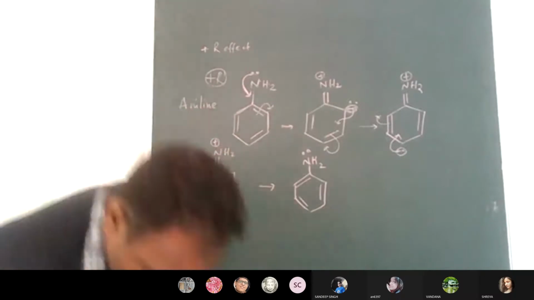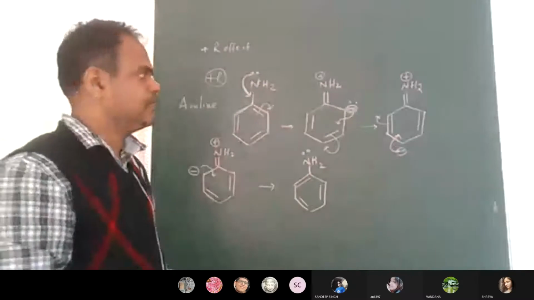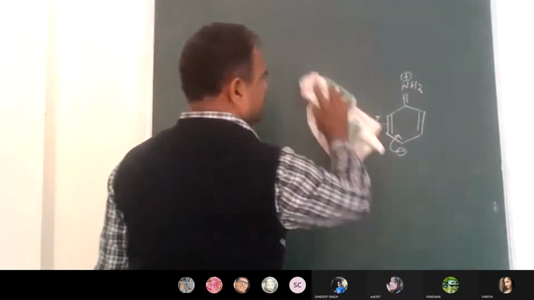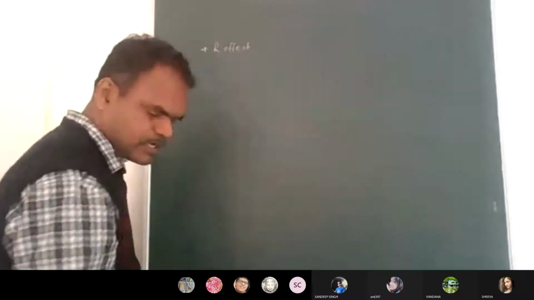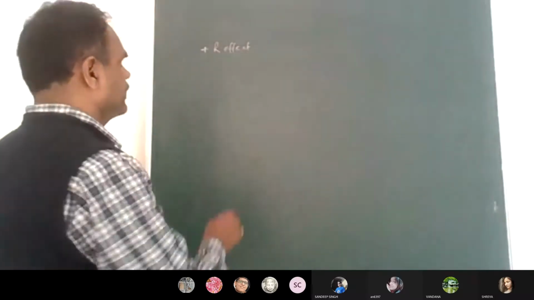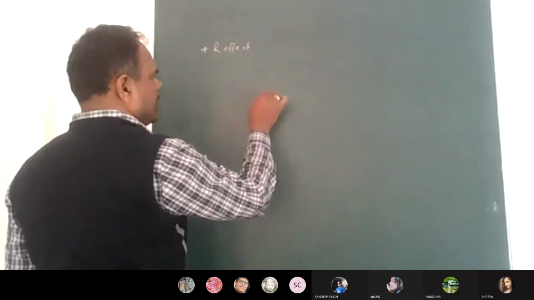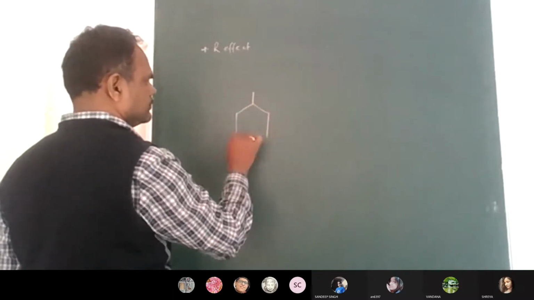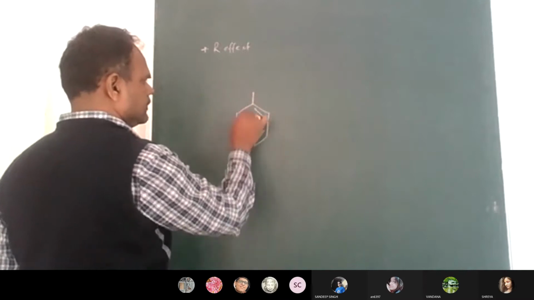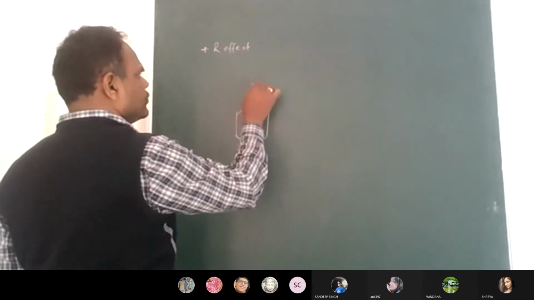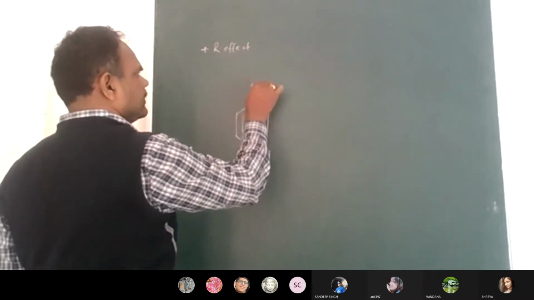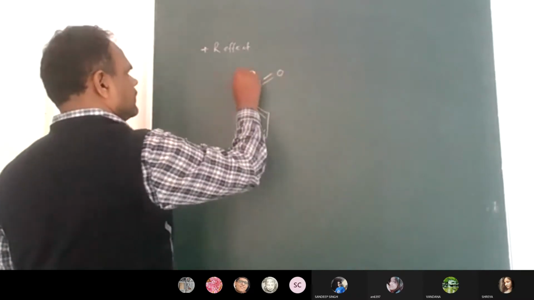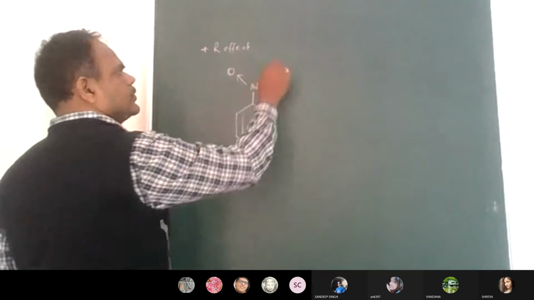Okay, so now one example I want to discuss is this plus R effect, the positive resonance effect. The resonance effect is otherwise called the mesomeric effect. Now imagine an NO2 group is present on the benzene ring. This is the structure of NO2.